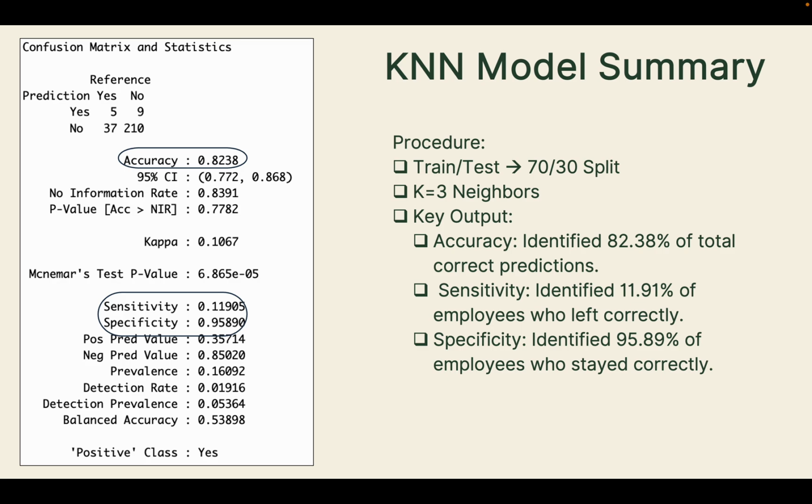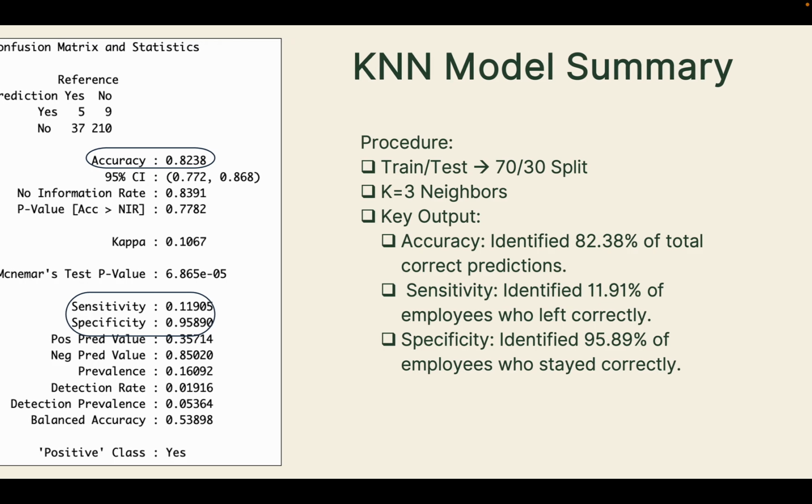However, its sensitivity was only 12%, so it missed many of the employees who actually left. And its specificity was 96%, meaning it rarely falsely flagged someone who stayed. So this model performed well overall, but it's less effective at identifying the true leavers.